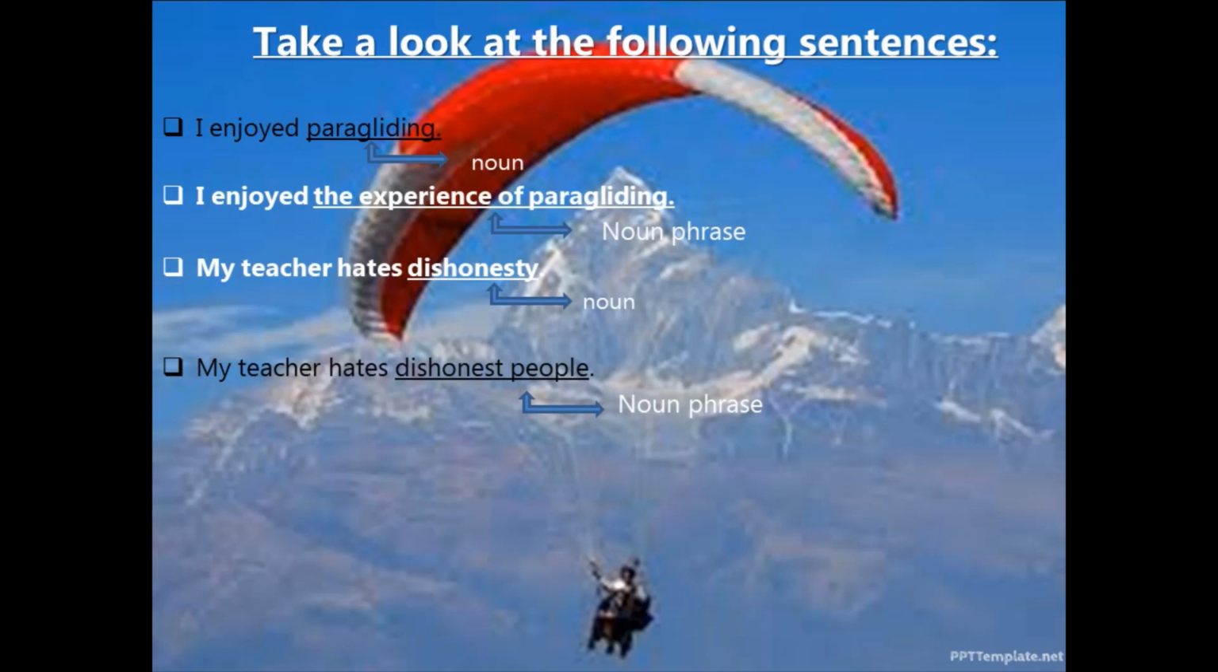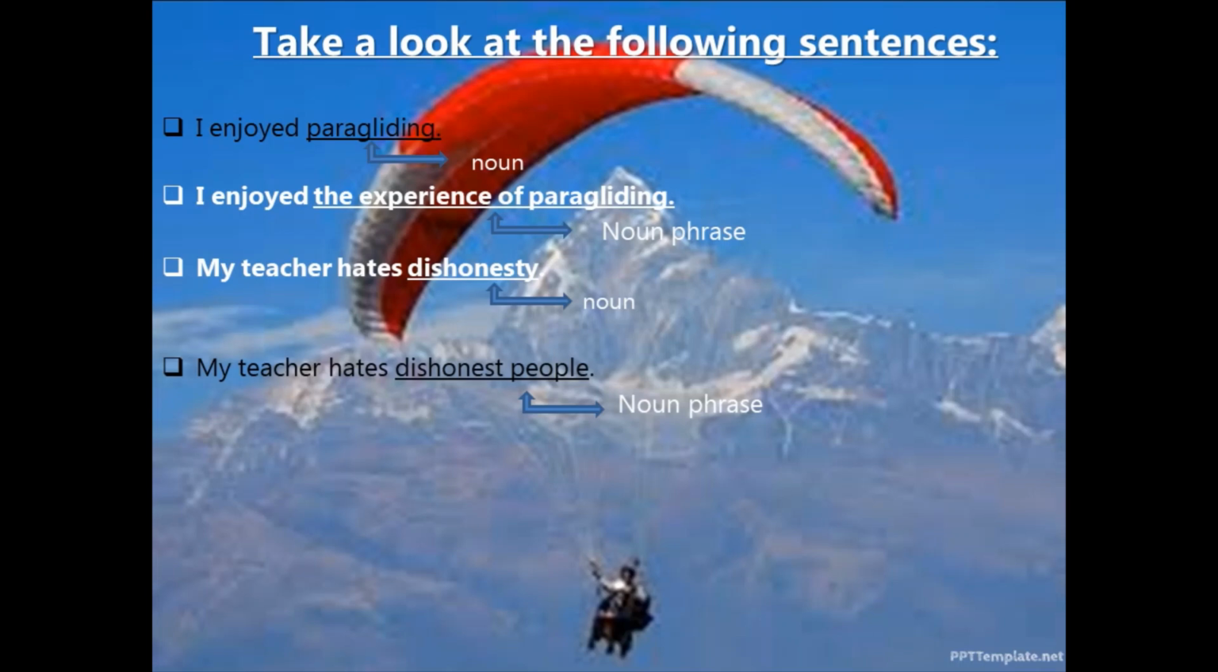I enjoyed what? What did I enjoy? The experience of paragliding. You can see here, the is the determiner, experience of is the modifier, and paragliding is the noun. This was the structure you studied before, isn't it? So just by adding few words to enhance or give specific information about the noun, we make it into a noun phrase.